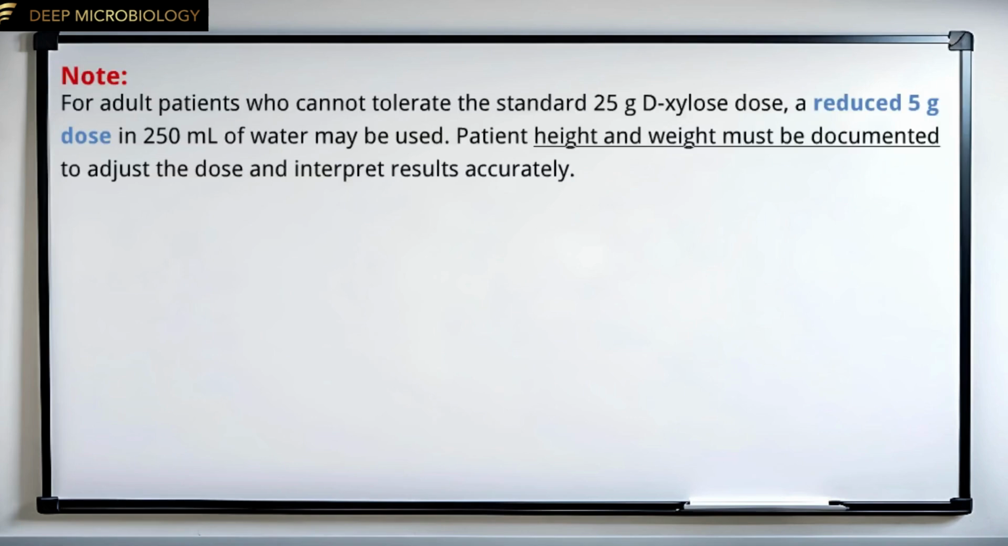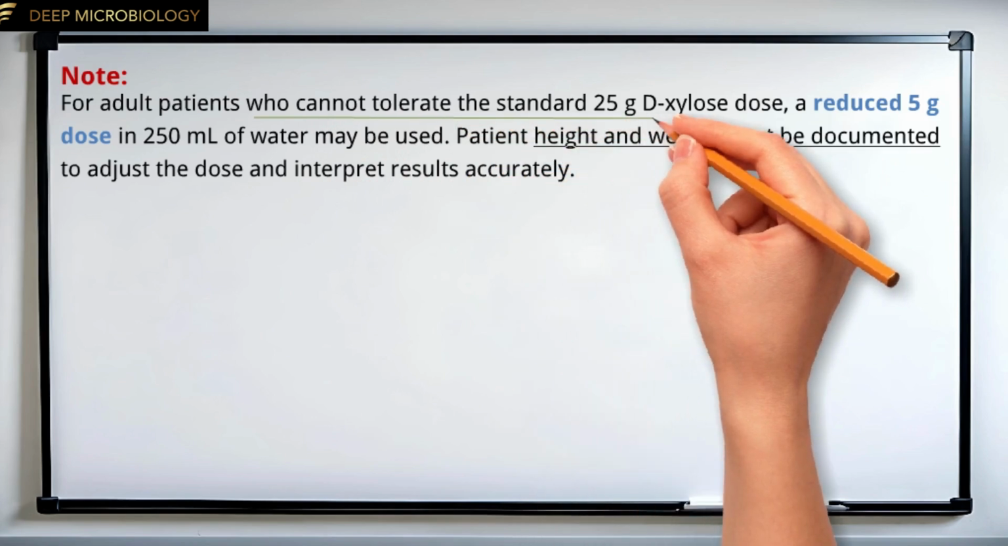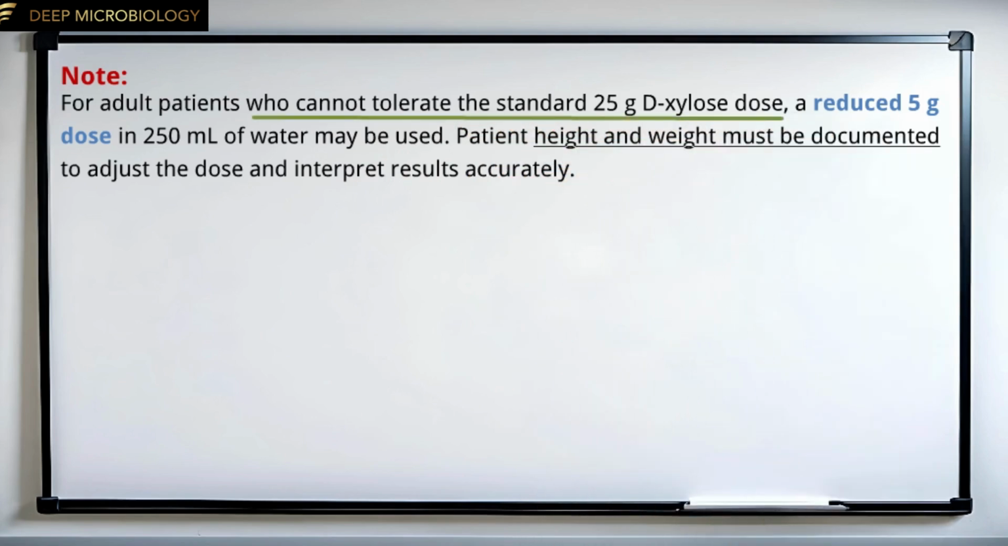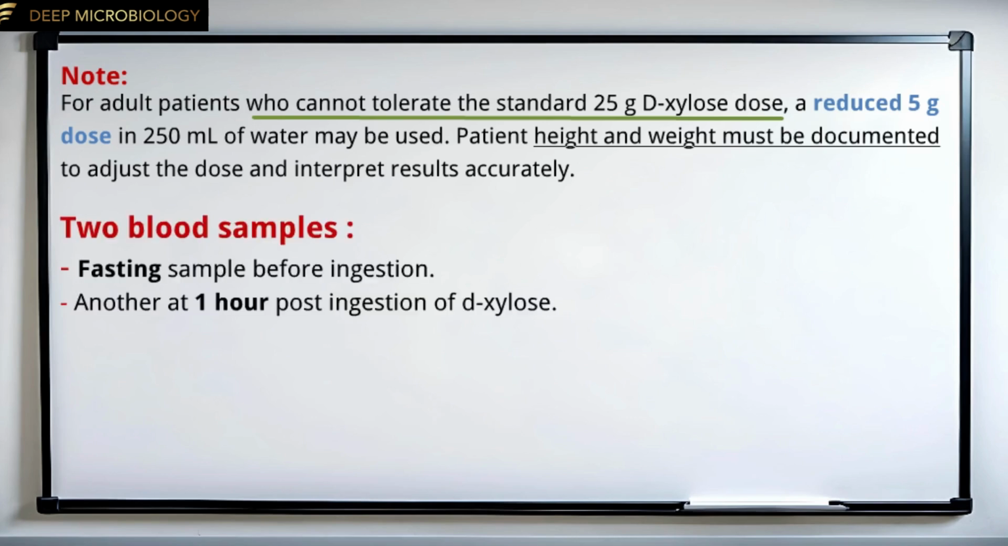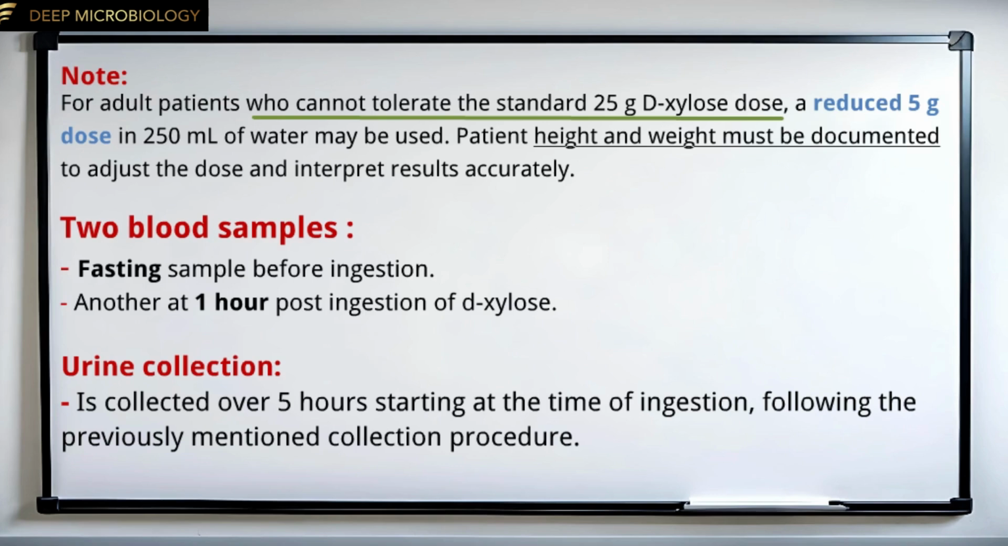Note: for adult patients who cannot tolerate the standard 25 g D-xylose dose, a reduced 5 g dose in 250 milliliters of water may be used. Patient height and weight must be documented to adjust the dose and interpret results accurately. 2 blood samples are collected, 1 fasting sample before ingestion, and another at 1 hour post-ingestion of D-xylose. Urine is collected over 5 hours starting at the time of ingestion, following the previously mentioned collection procedure.